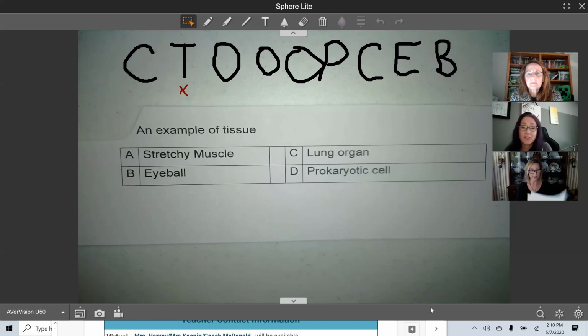So that's probably my answer, but I'm going to look at the others. An eyeball is more of an organ. A lung is an organ. And a prokaryotic cell is back with my cell. So stretchy muscle must be my tissue.